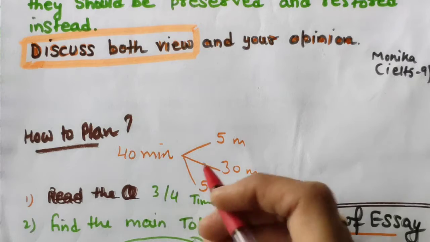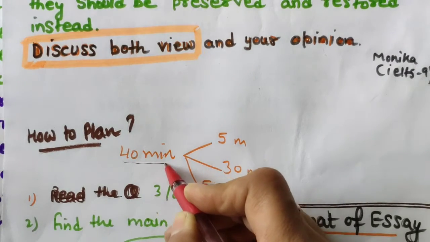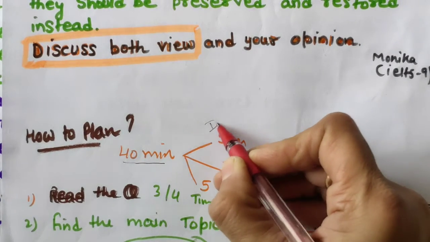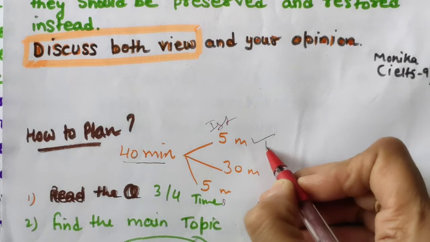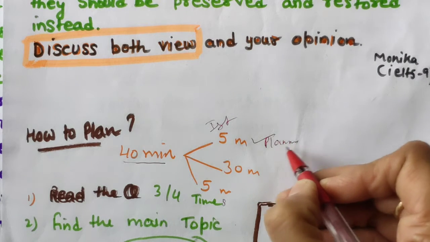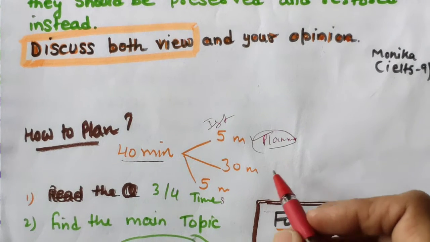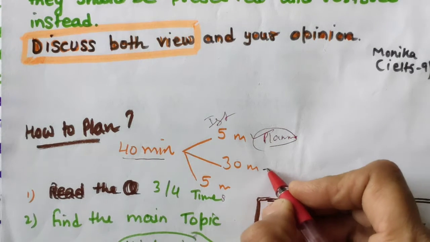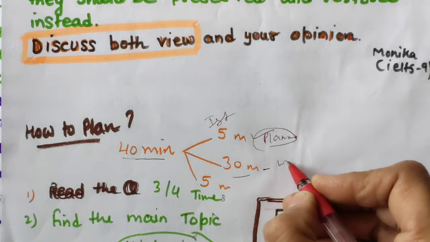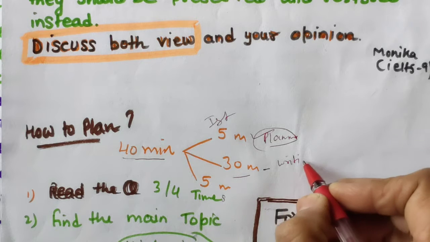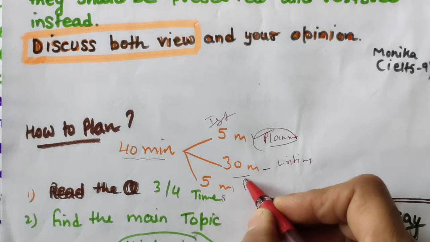So how to plan? Of course, you will be getting 40 minutes. The first 5 minutes you will be planning your essay. What is planning? I am going to explain it in detail. Then 30 minutes go into writing your essay, and the last 5 minutes are for proofreading.